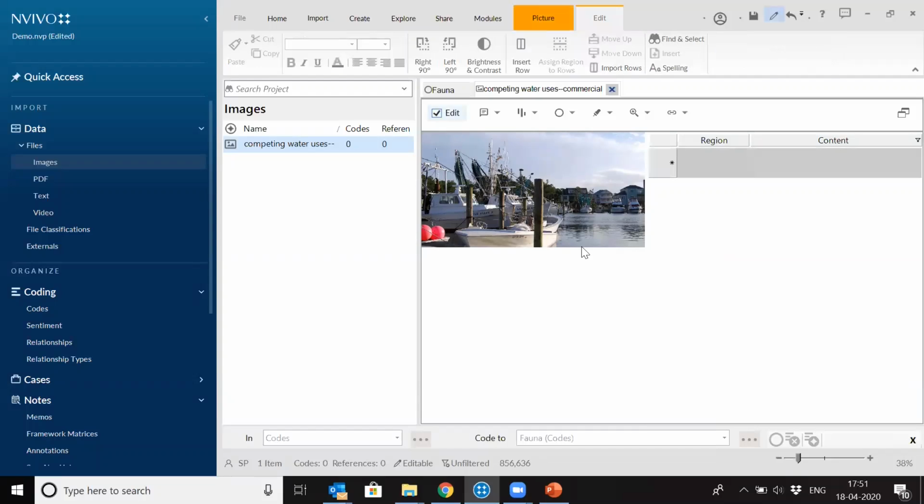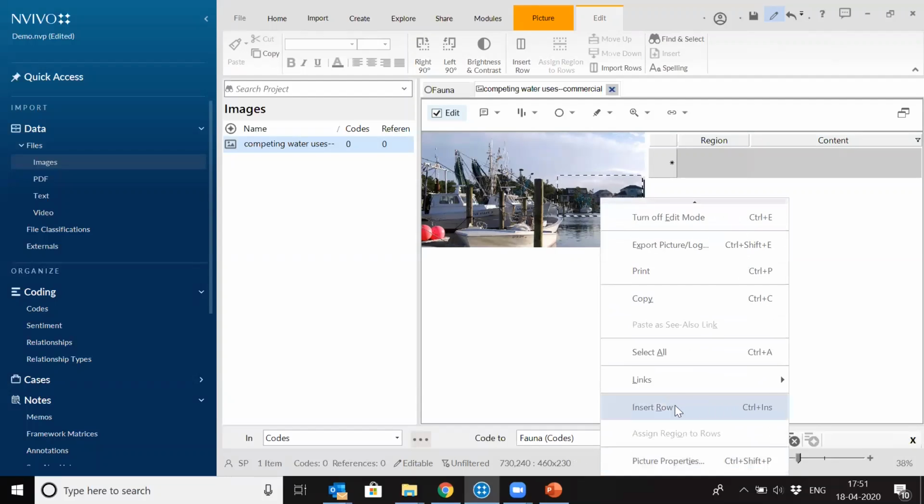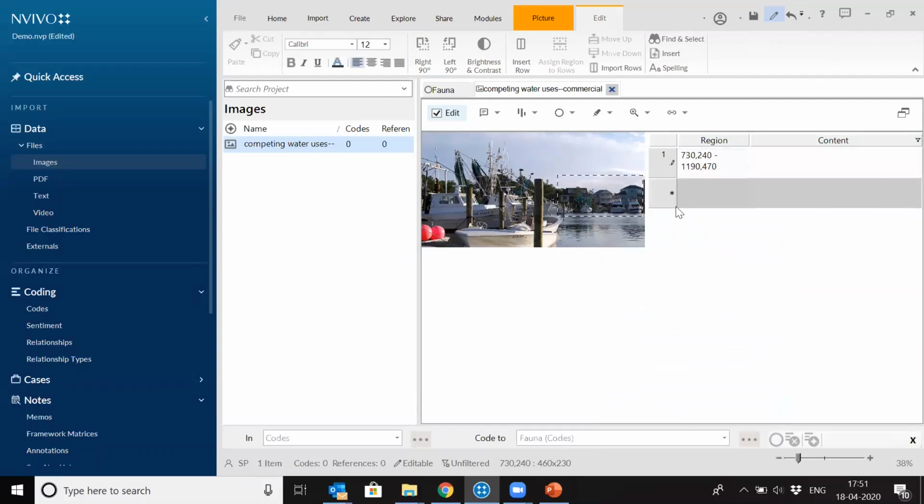You can always say I have selected this. This is the whole image. I select this part of the image. Then I can insert row, and it will show the region which I have selected. These are the pixel numbers. And then I can write whatever I want to write. As a researcher, I can write what the image is explaining to me, or what the image actually means, how it is meaningful for the research. So let's say I want to say houses on the bank.